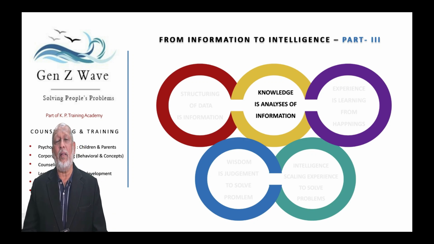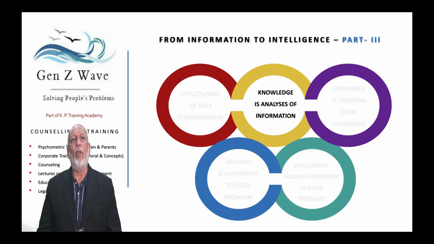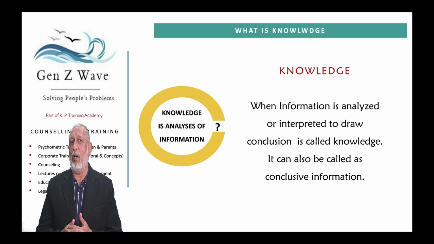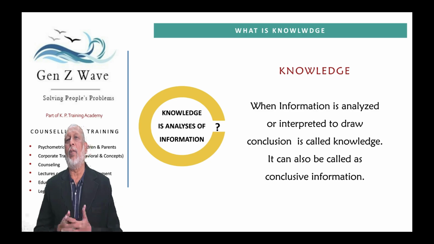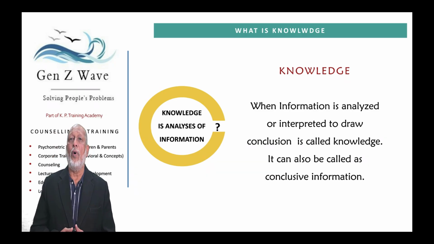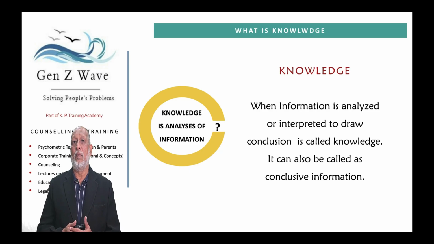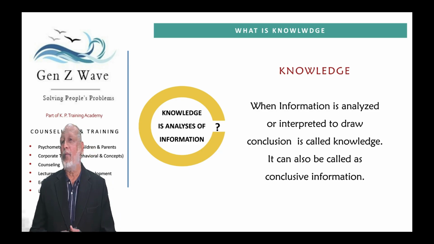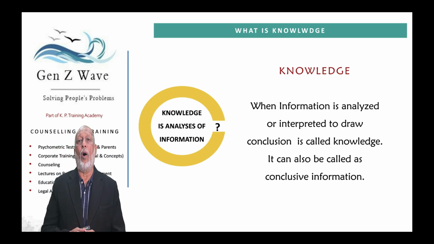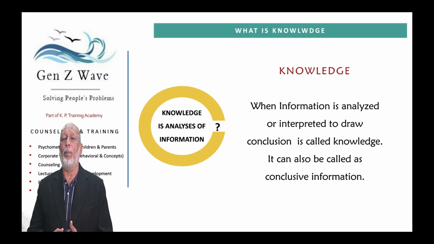The second level is knowledge. When information is analyzed or interpreted to draw conclusions, it is called knowledge. It can also be called conclusive information. Knowledge refers to awareness of certain facts, getting familiarized with an individual or a situation, or a skill acquired through practice.